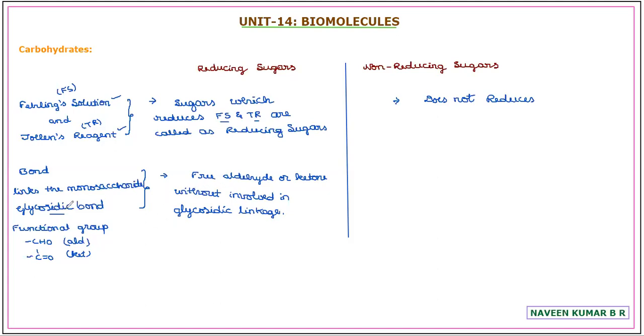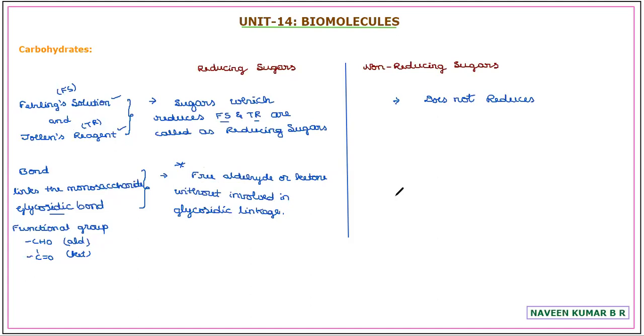Once you know the bond linking the two monosaccharides as glycosidic bond, and the functional group present in the monosaccharides as aldehyde or ketone, it may be any one of these, not both. Once in a given carbohydrate there is a free aldehyde or ketone group not involved in the glycosidic bond, such a free functional group is responsible for reducing these two solutions. Hence it exhibits the reducing property. So this will be the reason why the sugars are reducing in nature, if it is asked with respect to any example.